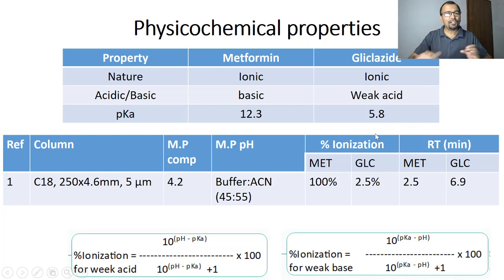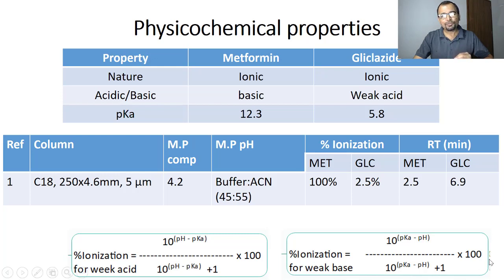See, the importance of pKa is to understand what the percent ionization will be at a given pH value. So in this example, this article talks about usage of a C18 column. The pH of the mobile phase is 4.2. The composition of the mobile phase is buffer to ACN, 45 to 55.